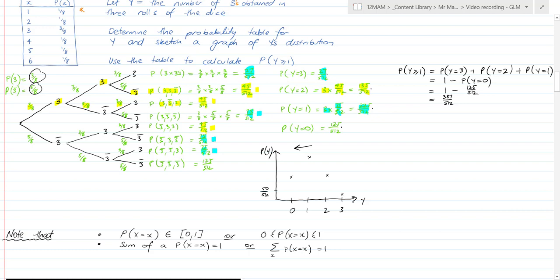It's really common to make a mistake here, it blows it out of that boundary and you know you've made a mistake, so be careful. And also the sum of a probability of x equals x distribution should be equal to 1, and it can be written in a couple of ways. So just remember, this is all about the fact that when you sum all the probabilities, it will be equal to 1.